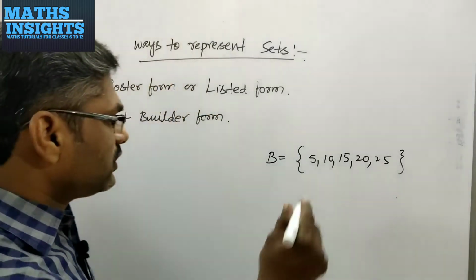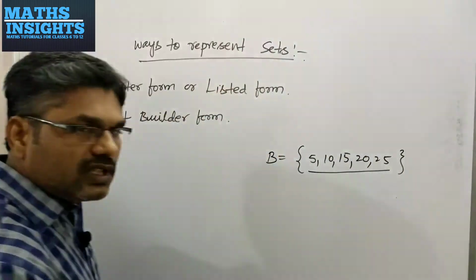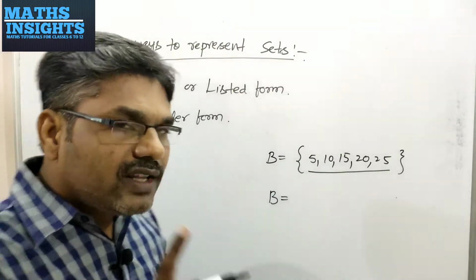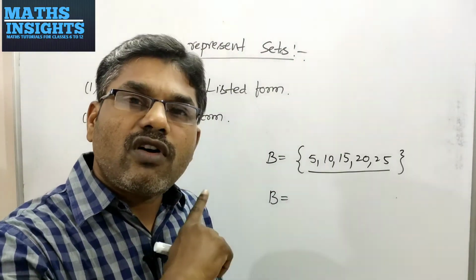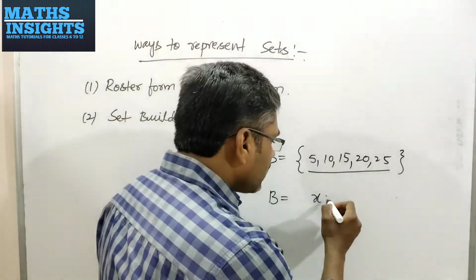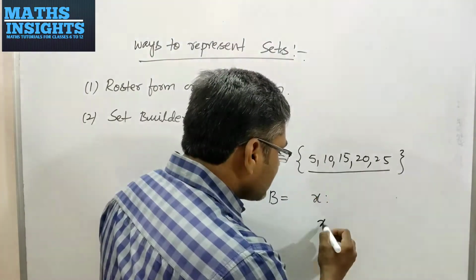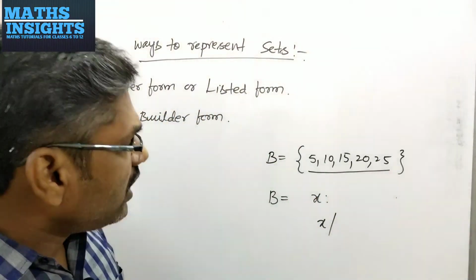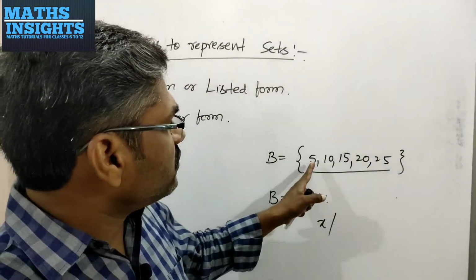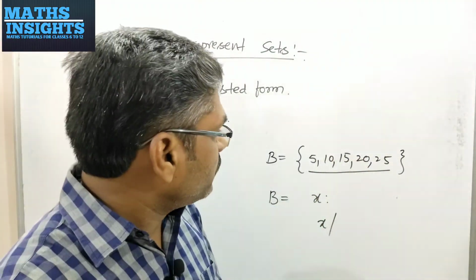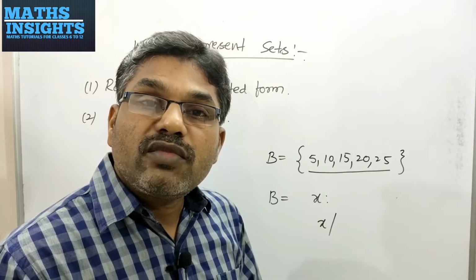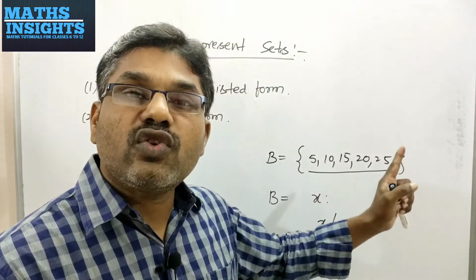For example, if you take the example of this set itself, I will write the set B in set builder form. What I said, you have to give a common name to all elements. I am giving a common name called X, and you may write colon or slash or vertical line, and we have to write the common property of all elements. If you observe the elements 5, 10, 15, 20 and 25, all are multiples of 5 between 0 and 30.